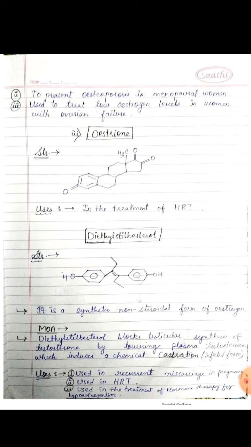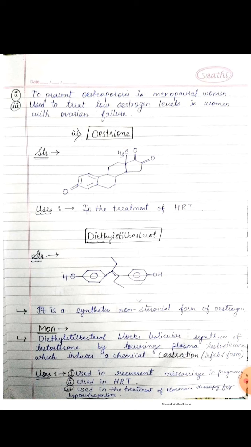Now come to diethylstilbestrol. This is another drug, a synthetic non-steroidal form of the estrogen. As for the mechanism of the drug, it blocks the testicular synthesis of testosterone by lowering plasma testosterone, which induces a chemical castration. Okay, and the drug is used for recurrent miscarriage in pregnancy,